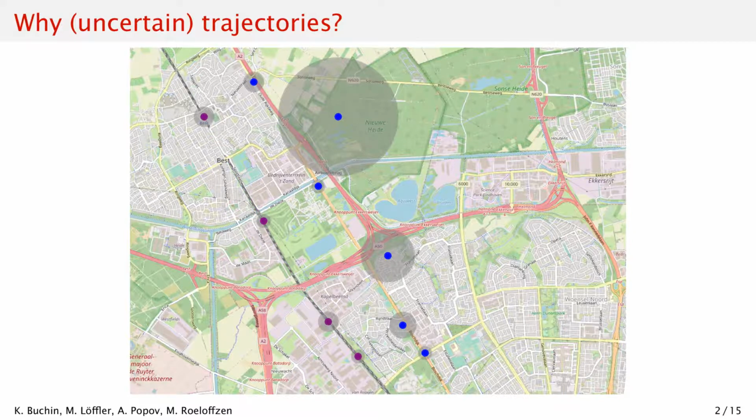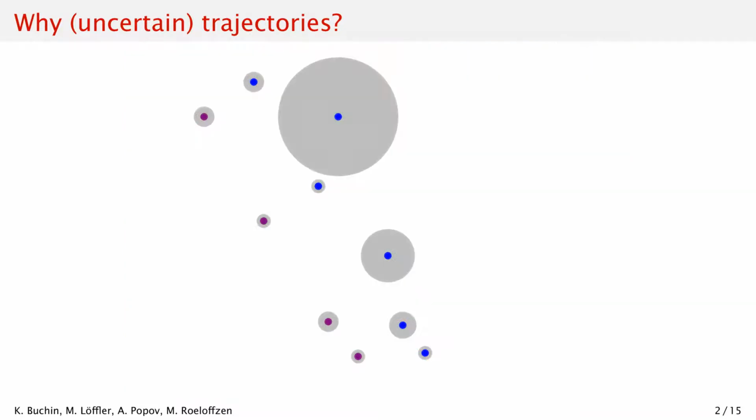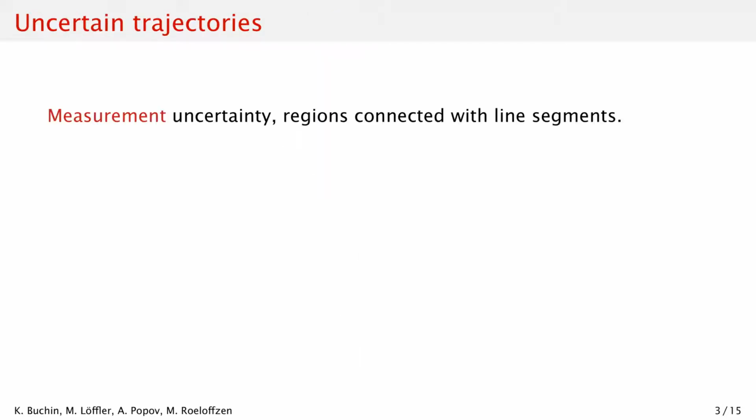If we now abstract away from the precise trajectories, and then abstract away from the map, leaving only sequences of disks, we get uncertain trajectories. They consist of uncertain points. Each uncertain point in our case is some region, and the true location of the object at measurement time lies somewhere in that region. We are thus interested in similarity of two such uncertain trajectories.